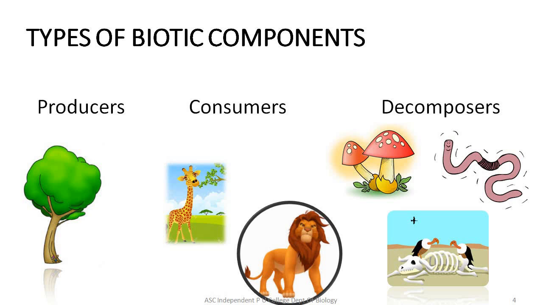Earthworms are also called detritivores. Earthworms feed on dead and decaying matter and break down complex substances into simpler substances. These simpler substances are now readily available for bacteria and fungi to decompose further. In this slide, I have also shown a picture of vultures feeding on dead and decaying matter. They come under a group of organisms called scavengers, which we will be learning shortly.